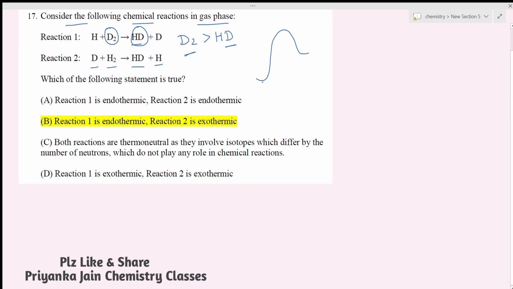If we make the energy level diagram, then D2 will be at this position and HT will be here, right? So you can see that this one has less energy and this one has more energy. It means energy is being absorbed. If this reaction happens, then energy will be absorbed. It means this reaction will be endothermic, right? So now we know that reaction 1 is endothermic. So this option and this option are not correct.